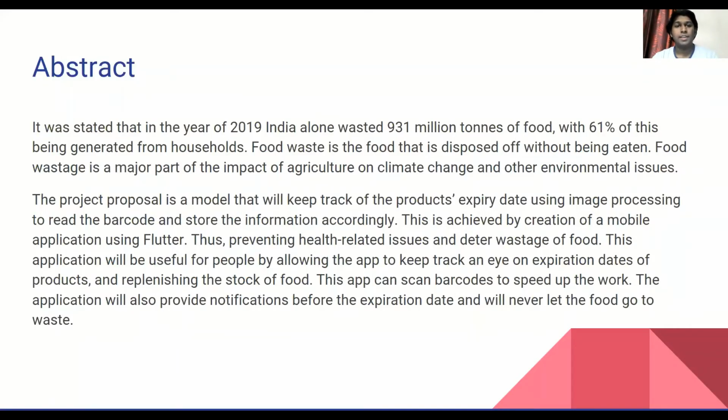It is stated that in the year 2019, India alone wasted 931 million tons of food, with 61% of it being generated from households. So it is clear for us that 61%, that is a huge amount, can be reduced with our work. It can begin from us. So how can we try doing this? We can try reducing the amount of food that we waste. And the project that I have in mind is a proposal for that exactly.